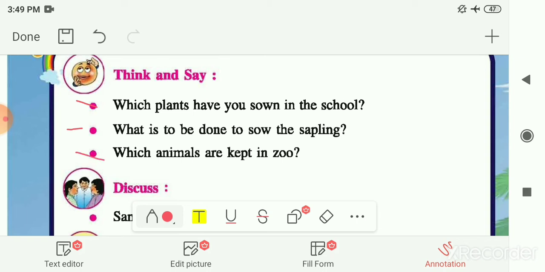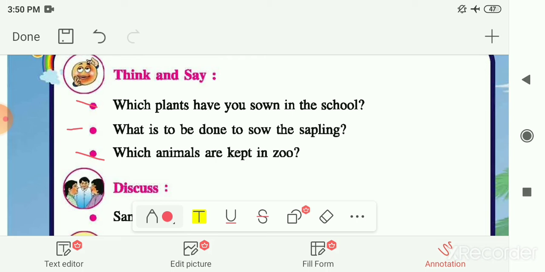Next is, which animals are kept in a zoo? Now it's for the conservation of the animals. So which are the animals, or the names of the animals, which are usually kept in the zoo? You might have already visited a zoo. So you had seen over there lions, tigers, monkeys. So this kind of animals are kept in the zoo.